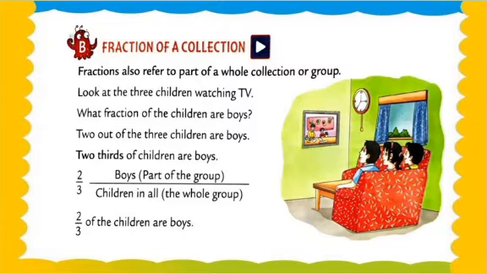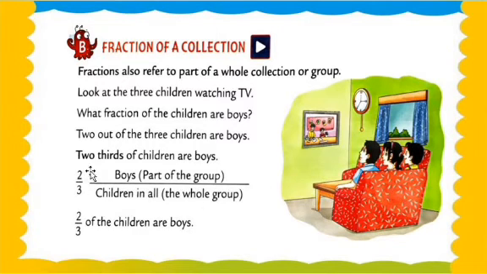Fraction. Now my dear students, here we find the fraction of what? The fraction of the children who are boys. 2 out of 3 children are boys. What does 2 out of 3 mean? There are 3 children, but 2 boys and 1 girl. So 2 out of 3 children are boys, 2/3 of the children are boys. 2/3 means 2 boys out of a total of 3.